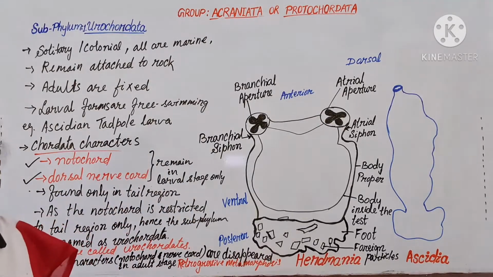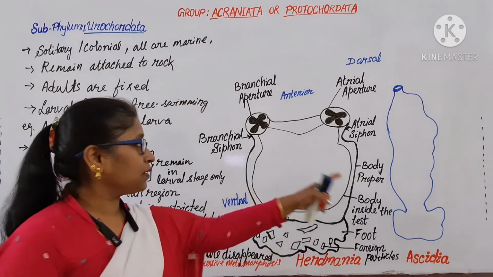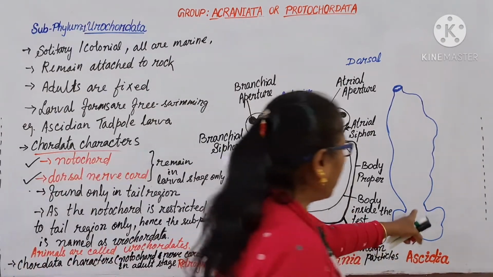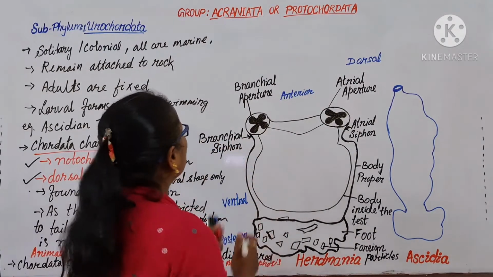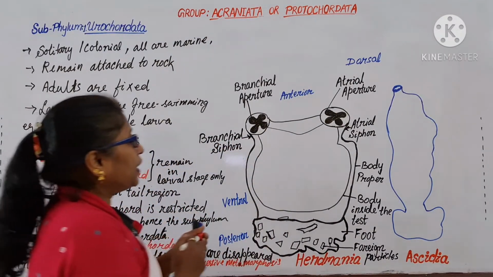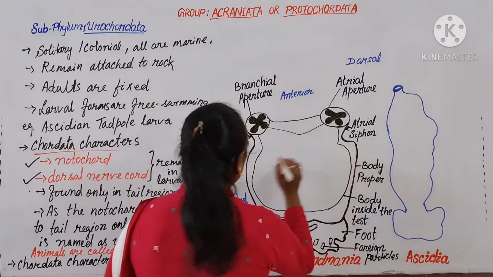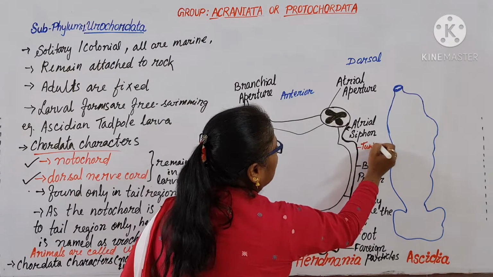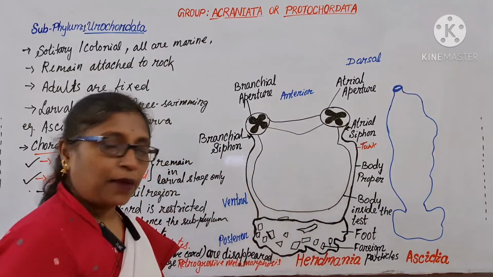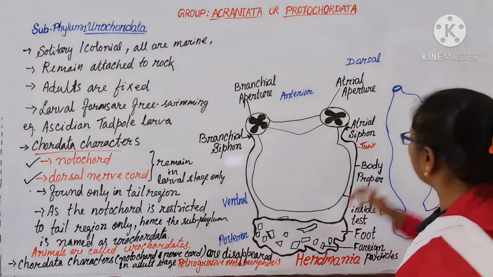What is the retrogressive metamorphosis? This is the Herdmania, this is the Ascidian. And you see, these animals have a tunic. This is the body, this is the tunic, as if it is having an outer covering.